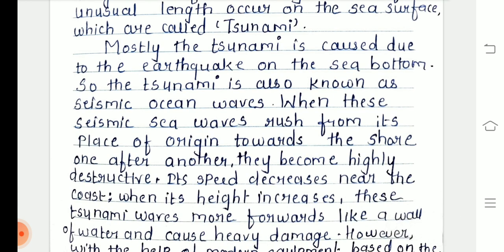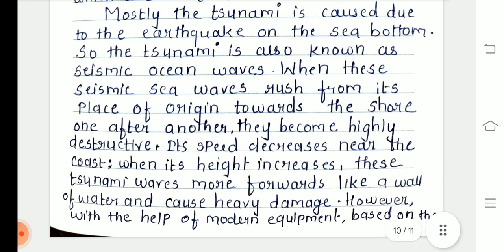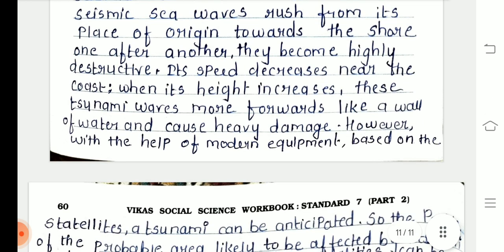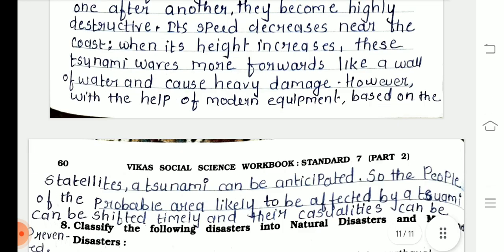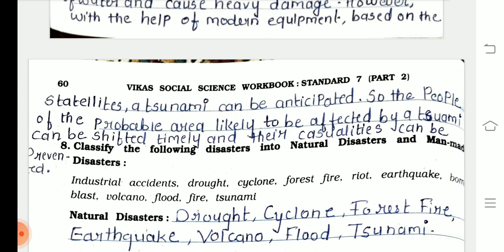When these seismic ocean waves rush from their place of origin towards us, they become highly destructive. Their speed decreases near the coast. When their height increases, the tsunami waves move forward like a wall of water and cause heavy damage. However, with the help of modern equipment based on satellites, a tsunami can be anticipated, so the people of the probable area likely to be affected by tsunami can be shifted timely and their casualties can be prevented.